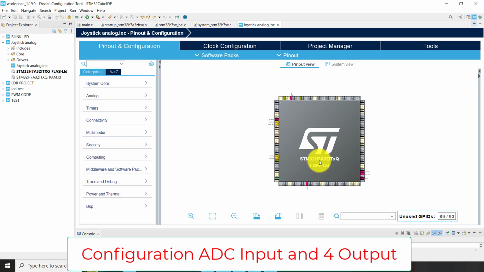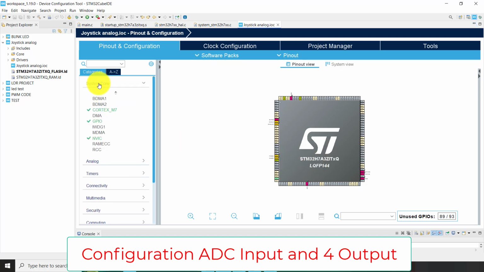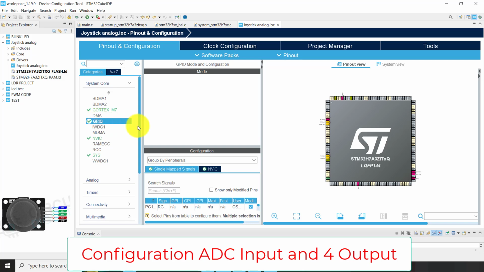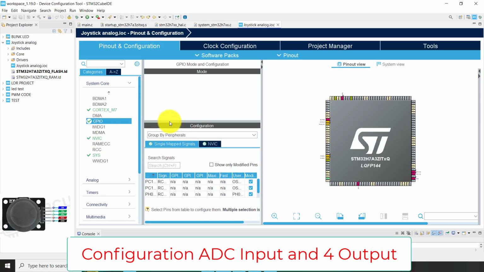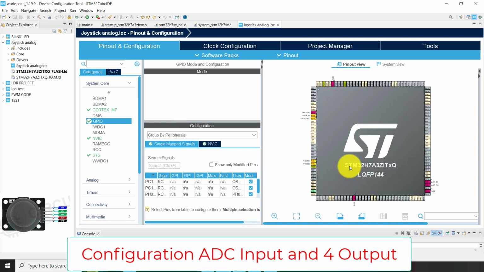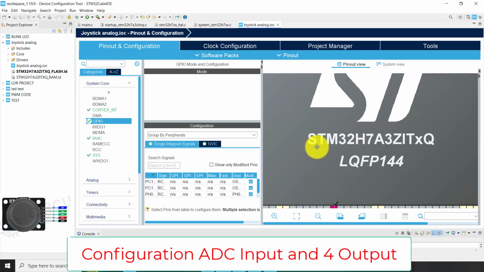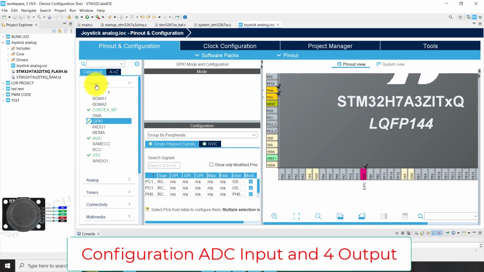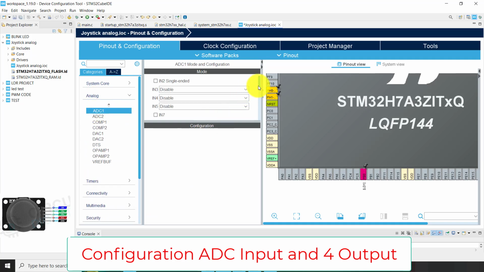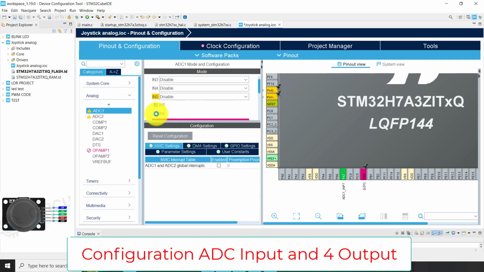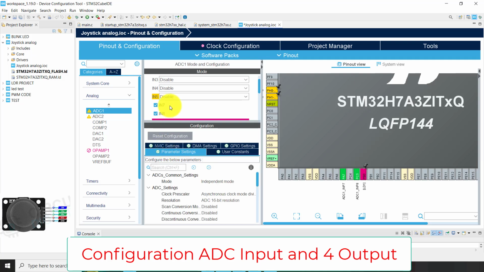Now, first of all, we should arrange all the configuration for the analog and digital input, and we'll arrange all 4 outputs. Okay, first of all, check all the pins of the STM32 ADC. So we go for analog. Okay, ADC1, we select IN7 and IN8, and IN7 means port PA7 and port PC5. Okay, here in the picture in green color.